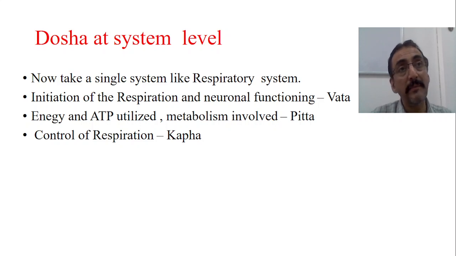That is nothing but pitta. Similarly, at the system level, for respiration there is a control. Control is present in the CNS, the respiratory control system. That control is nothing but kapha. Similarly, so many secretions which come in the respiratory system are also by kapha. So you cannot differentiate as a single. All the three doshas are working in balance. Vata may be functioning more, pitta less, kapha more. The balance will be maintained.